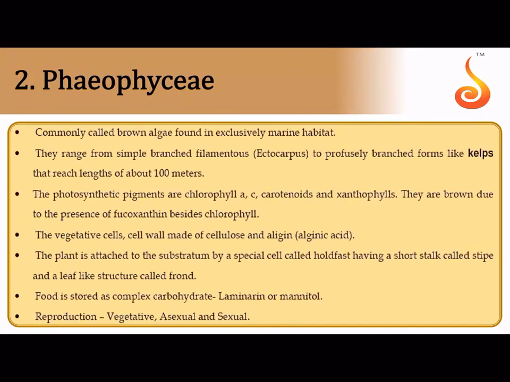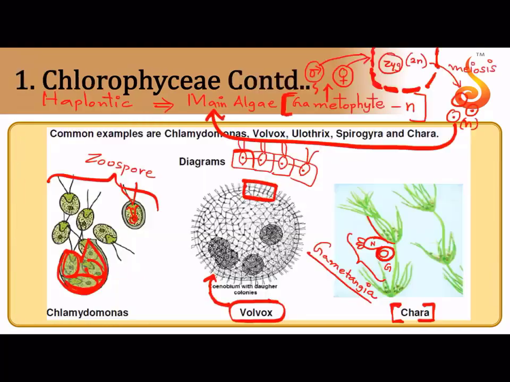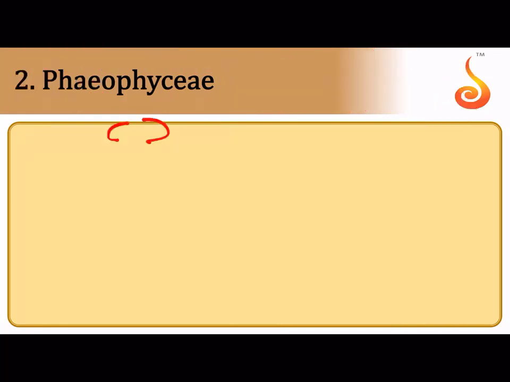Phaeophyceae has a haplodiplontic or a diplohaplontic type of life cycle, because the main plant body is generally a diploid plant body in this case. Now, I forgot to mention, in chlorophyceae they have chlorophyll A. The pigments include chlorophyll A, chlorophyll B, carotenoids, very important, and xanthophylls, and like we discussed, they store their reserve food material in the form of starch.